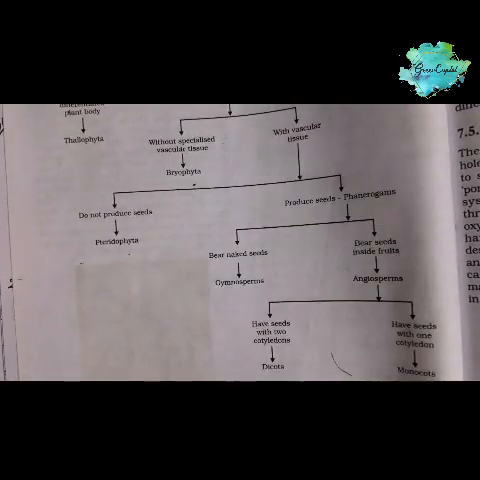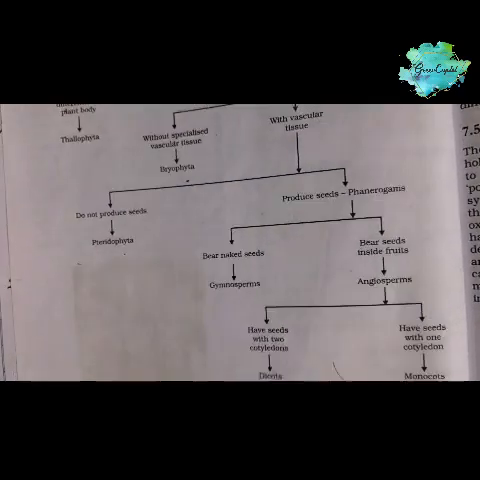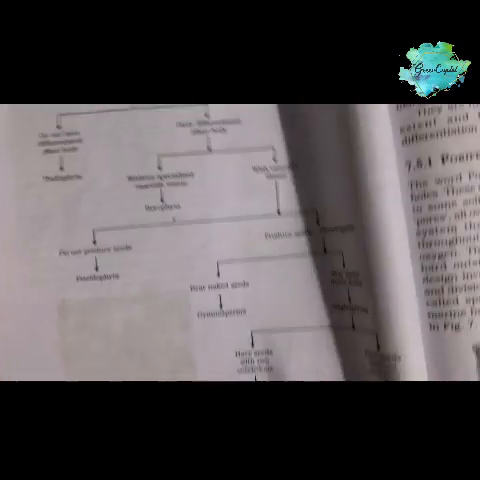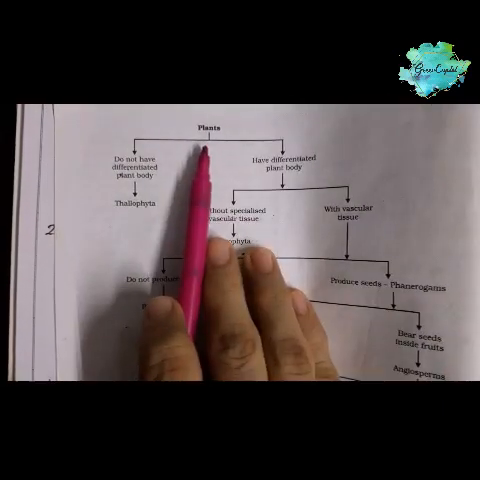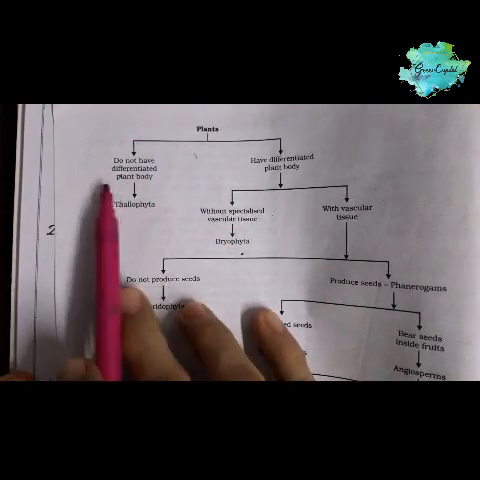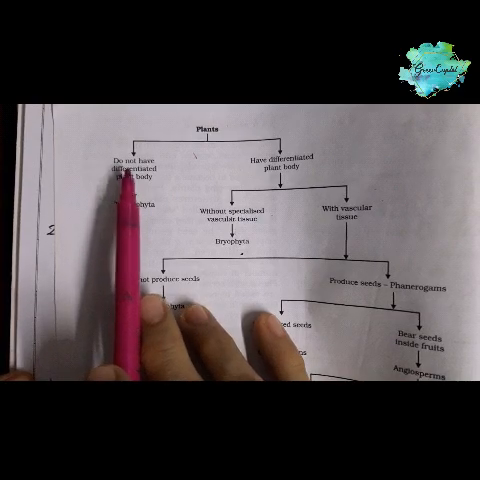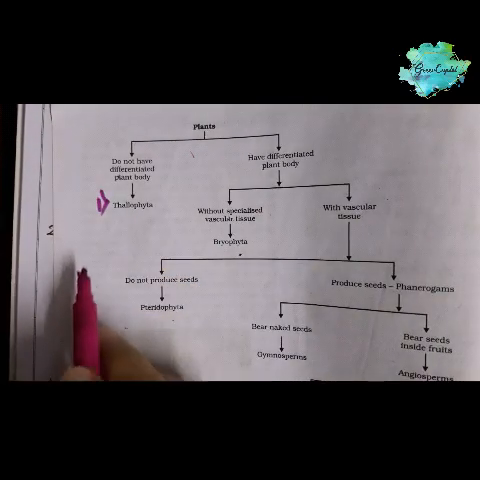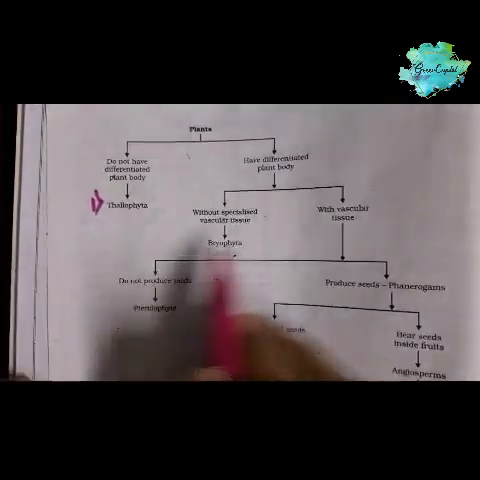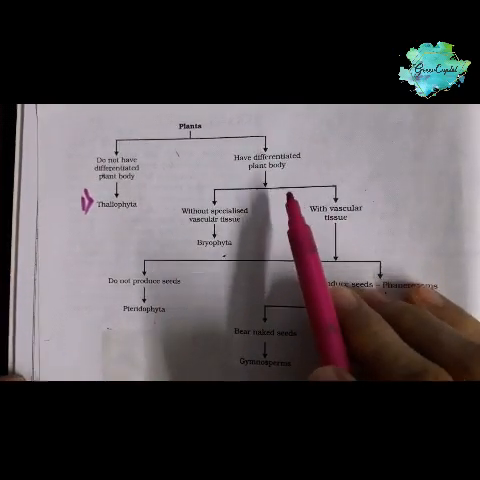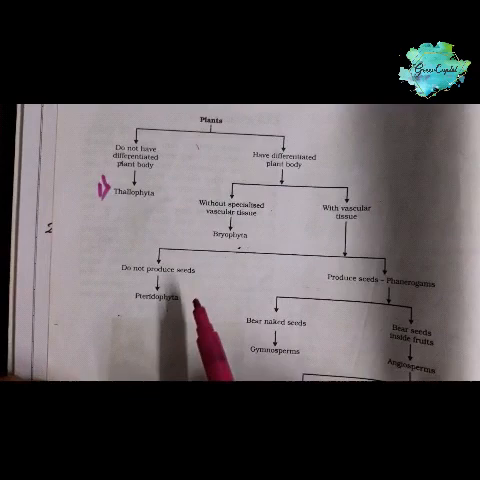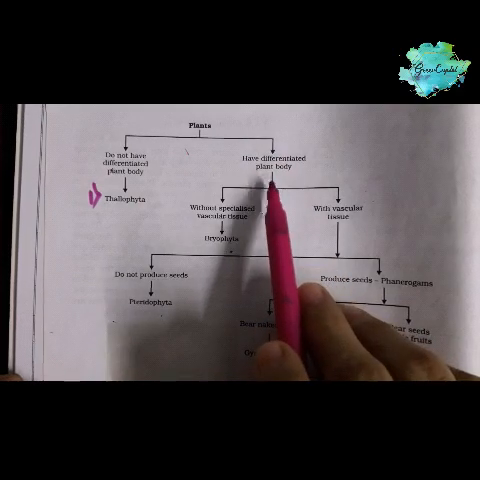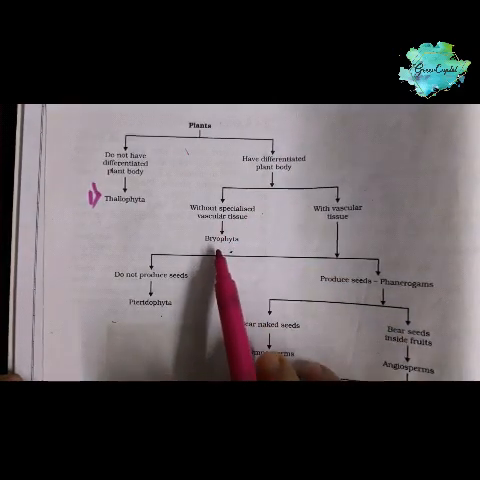Next, go to page number 88 in your reader and observe table 7.11, classification of plants. As I've already told, plants are classified first on the basis of whether they have a differentiated body or not. In the undifferentiated or undefined body, only Thallophyta comes, which is the simplest form of plants. In the differentiated plant body come all the others: Bryophyta, Pteridophyta, Gymnosperm and Angiosperm. Among these well-differentiated plants, the one without vascular tissue is only Bryophyta.